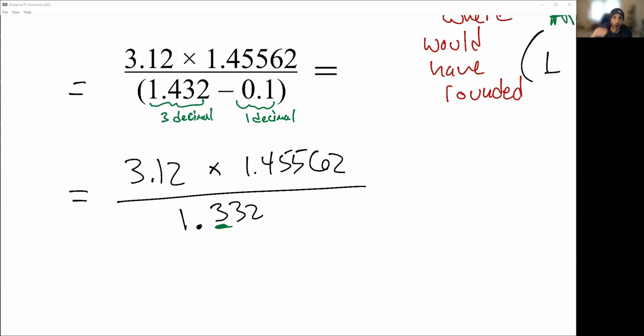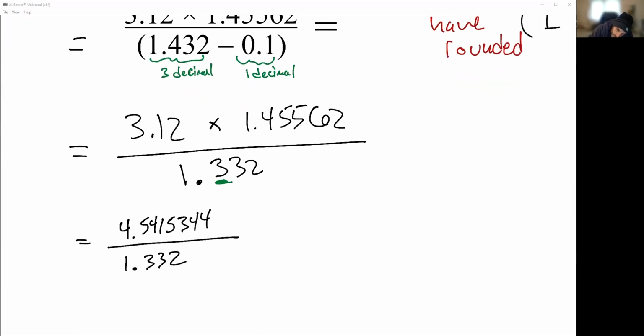So we always underline where we're going to round. What's next? We're going to do the top, right? Before we do the division, we'll do that multiplication up top. So 3.12 times 1.45562, you end up with 4.5415344, all divided by that 1.332. And of course, I would have rounded to that 3, so I'm going to continue to follow where I would have rounded. All right, back to the top up here.